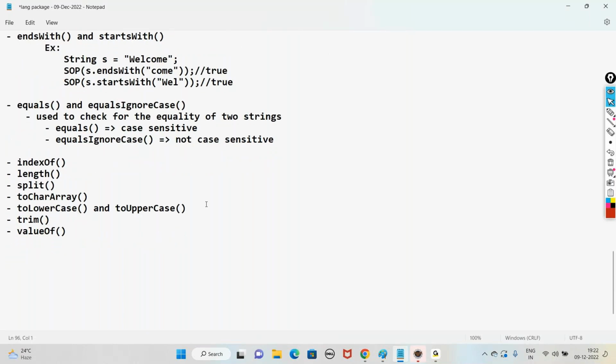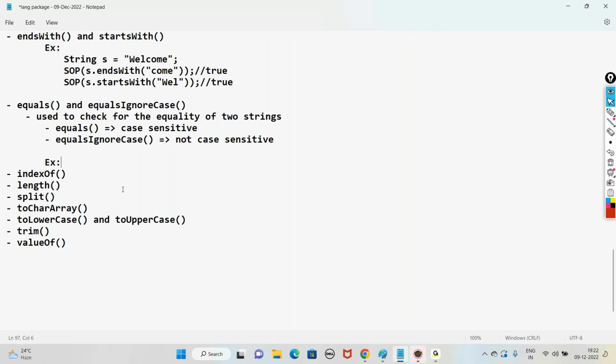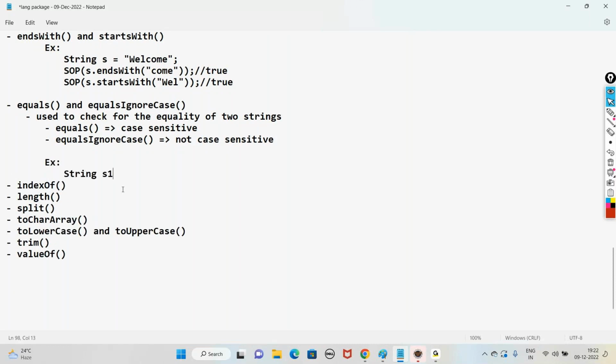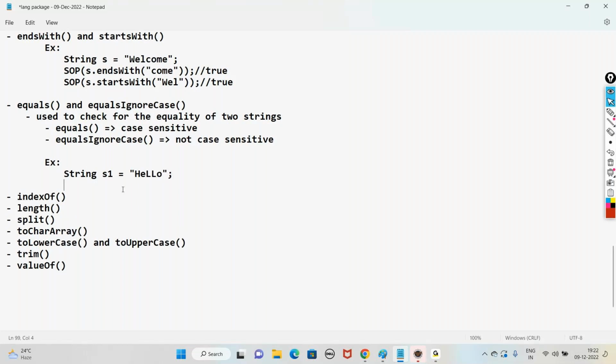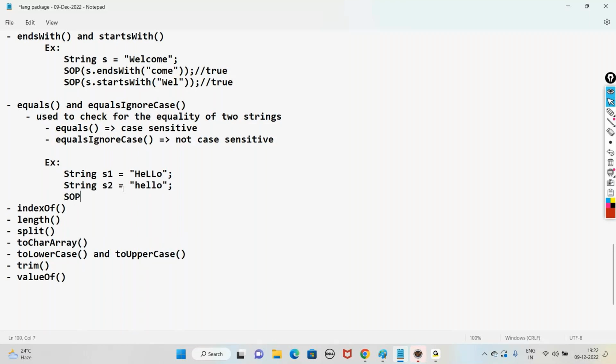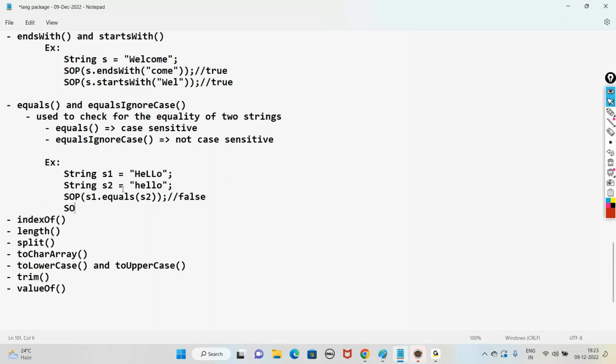Now, for example, if you take a string s1 equal to hello, and one more string s2 equal to hello with different case. If you write in SOP s1.equals(s2), both are hello only but not matching with the case, so it's going to return false. With equalsIgnoreCase, when you say ignore case, it won't take care of case sensitivity, so this is going to return true for us.